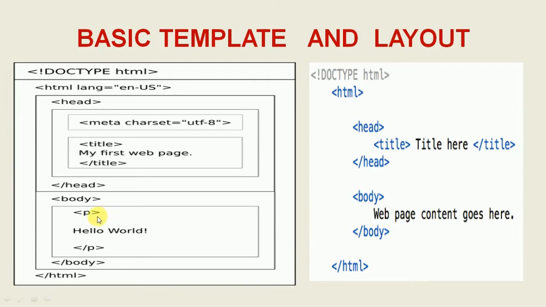Okay, and this P, I will tell you what P is: it means paragraph. You will see that all are open tag and also close tag: open tag, close tag, title open tag, close tag. So why is meta an open tag but not a close tag? I will tell you, this is an inline tag, and head, title, body, P meaning paragraph, those are block level tags. I will tell you what is a block level tag and an inline tag. So I will go now to the HTML text editor.